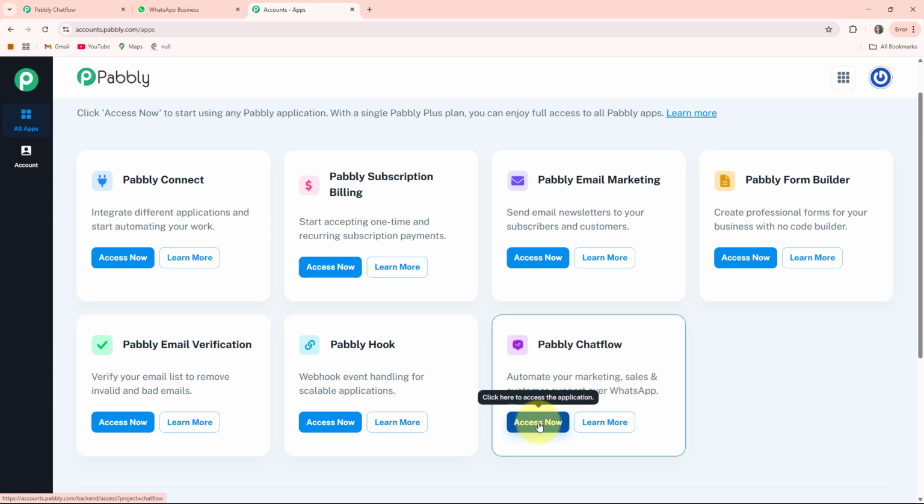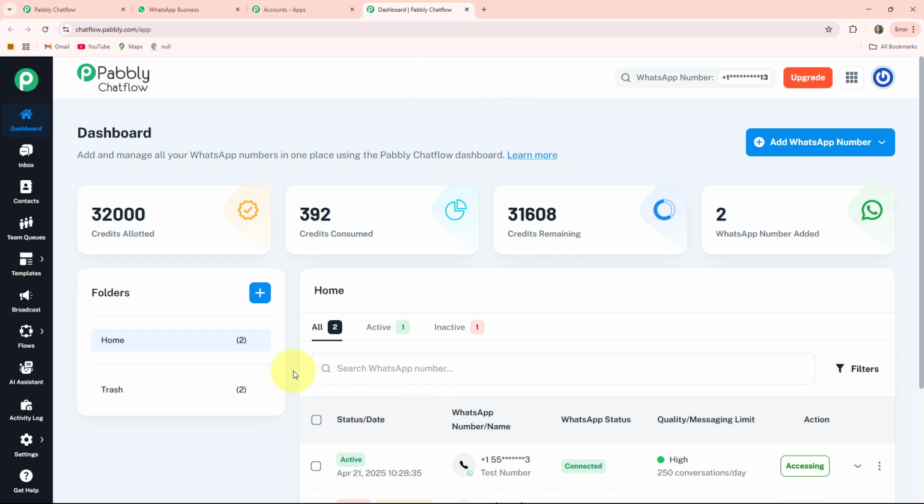by clicking on this Access Now button. Here you have navigated to the dashboard of Pabbly Chatflow where you can see your credits allotted, your credits consumed, your credits remaining and the WhatsApp numbers added. With the help of this button, you can add multiple WhatsApp numbers to your Pabbly Chatflow account. By clicking on this, you can see it will provide you 2 options, that is WhatsApp Connect and Manual Token Connect. WhatsApp Connect might involve scanning a QR code or entering the phone number and verification code.